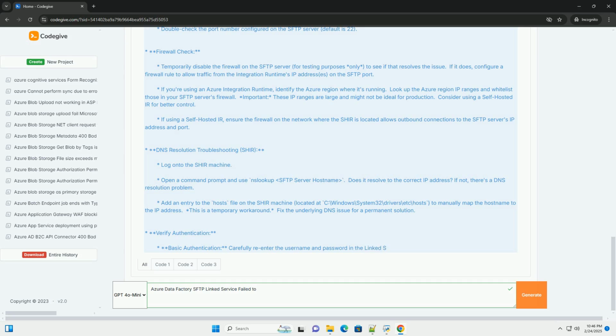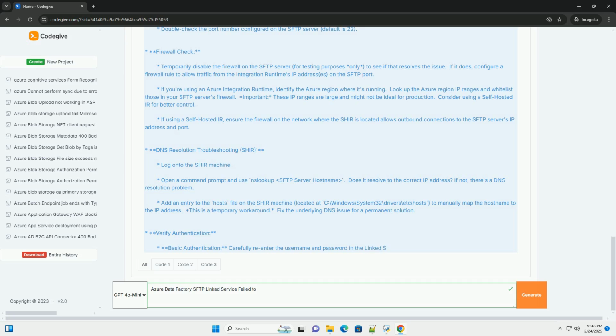If you're using an Azure integration runtime, identify the Azure region where it's running. Look up the Azure region IP ranges and whitelist those in your SFTP server's firewall. Important: these IP ranges are large and might not be ideal for production. Consider using a self-hosted IR for better control.